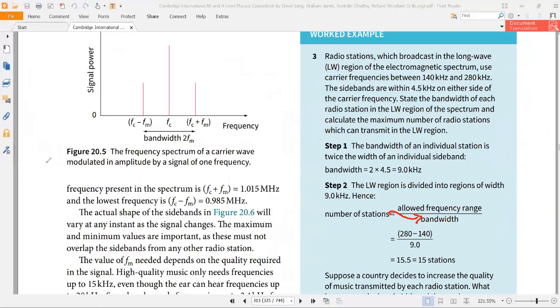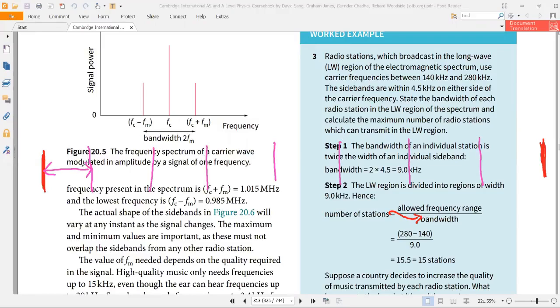Like if this is the lowest frequency and this is the highest frequency, and let's say this is the bandwidth, from this frequency to this frequency. So there is one radio station, then second, third, 4, 5, 6, 7, and 8.